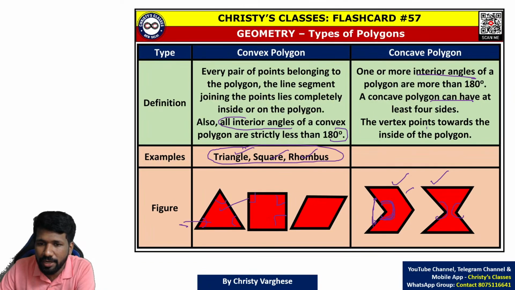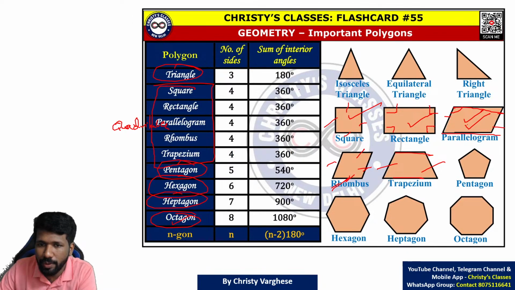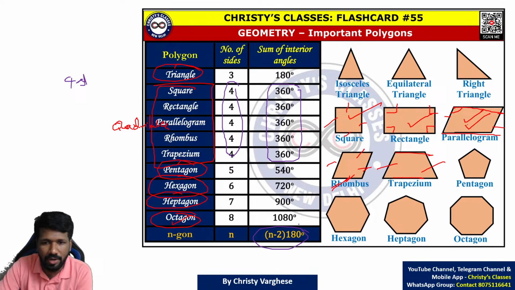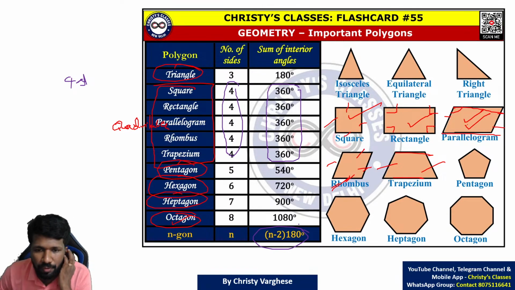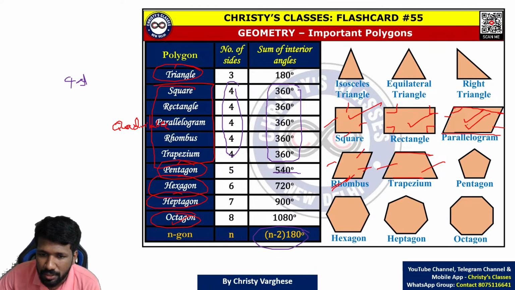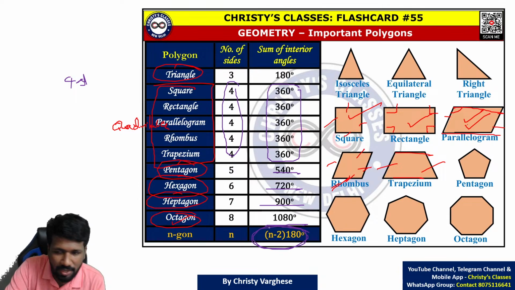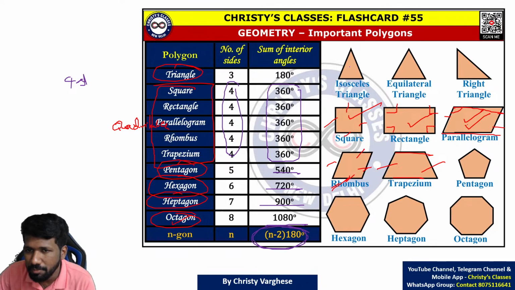So that is what I have listed here also. For square or all quadrilaterals, why is it 360? Because it is 4-sided. So using this formula, (4-2) into 180, 360 itself. For a pentagon, (5-2) into 180, 540. Likewise, each of these angles can be found using this sum of interior angles. Interior angle means these are interior angles.